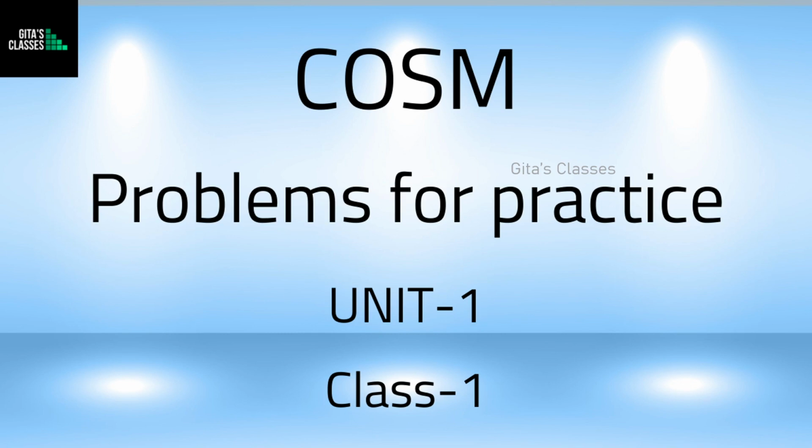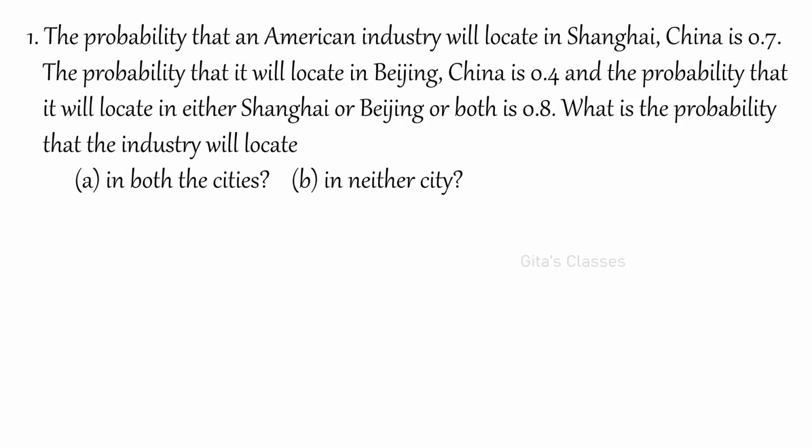Now we are going to solve some more problems unit wise. So first one: the probability that an American industry will locate in Shanghai, China is 0.7, and the probability that it will be located in Beijing, China is 0.4. The probability that it will locate in either Shanghai or Beijing or both is 0.8. What is the probability that the industry will locate in both the cities?